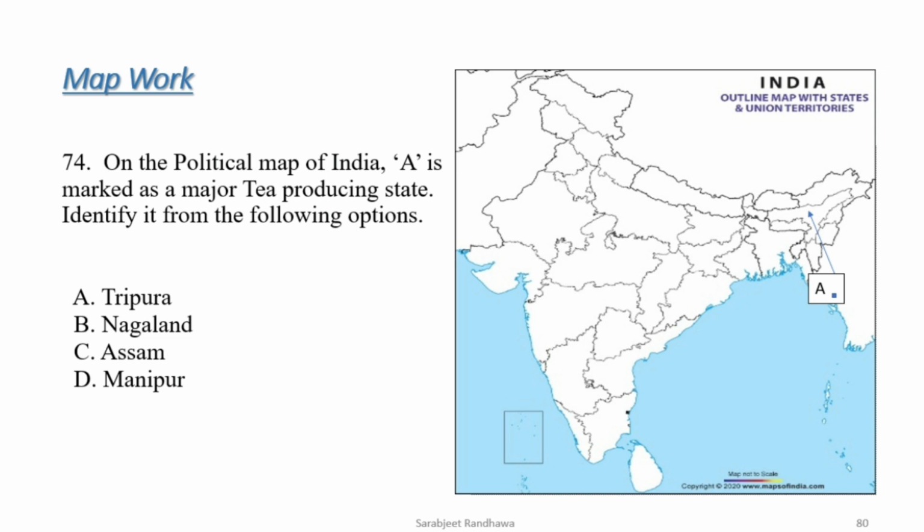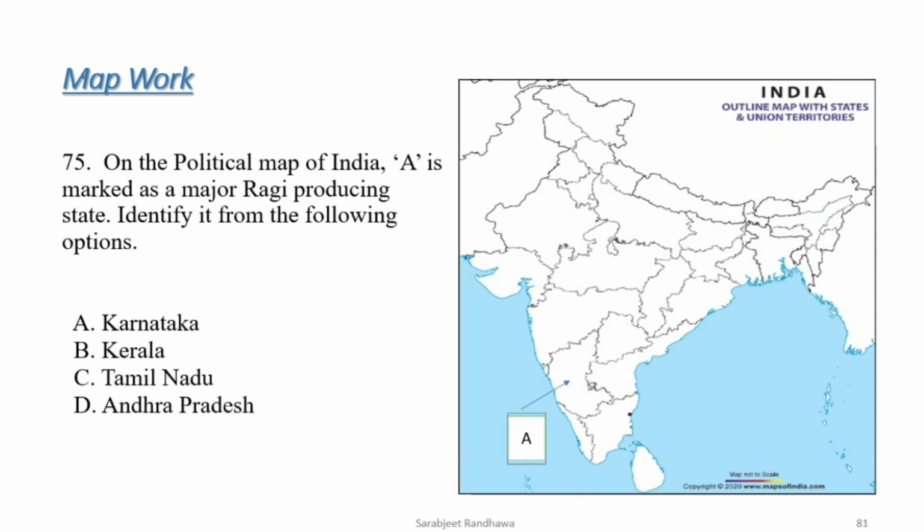Now, this is the map work from the lesson. On the political map of India, A is marked as a major tea producing state. Identify it from the following options. Now, A is marked here. This is the state given. Okay. This one. And A. The correct option, Tripura, Nagaland, Manipur, Assam. Assam is the correct option here.